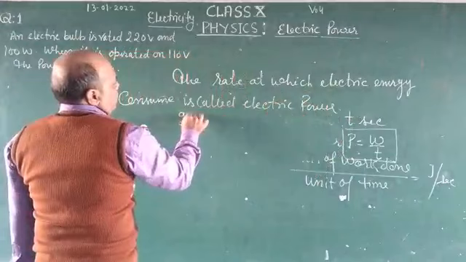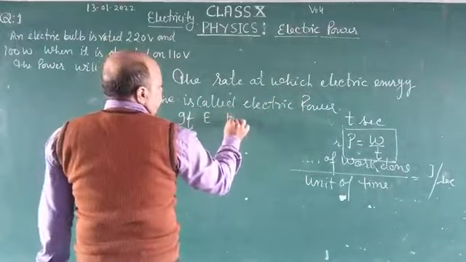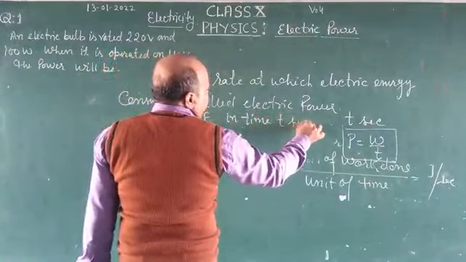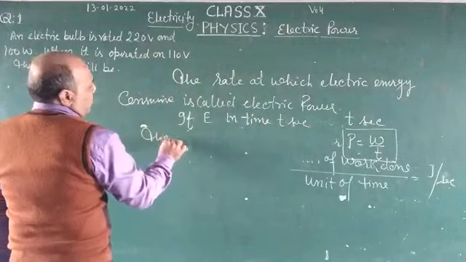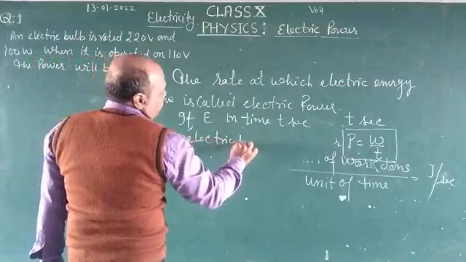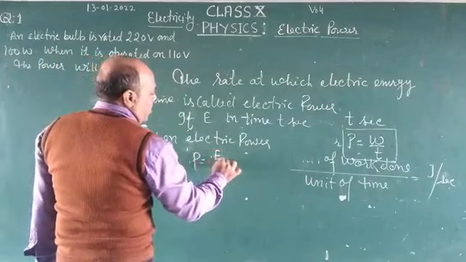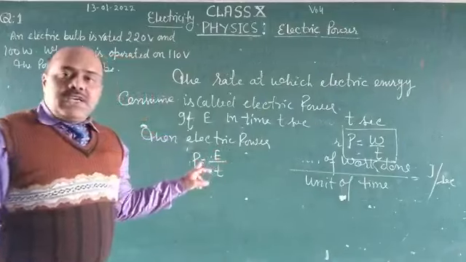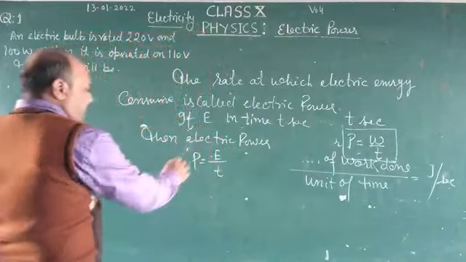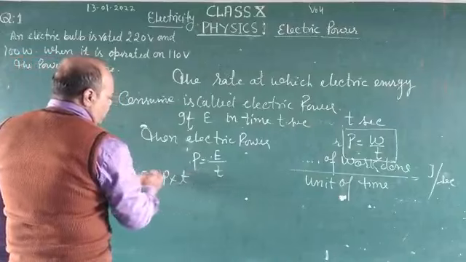If E is the electric energy consumed in time t second, then we can write electric power P is equal to E upon T. What is E? Electric energy consumed upon time t second. We can write by this expression E is equal to P into T.